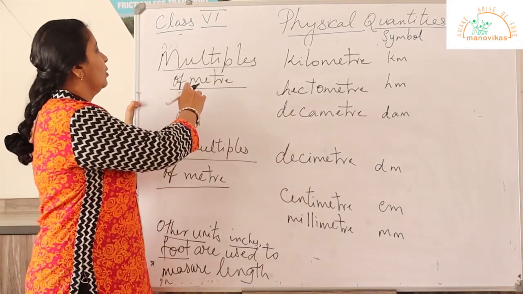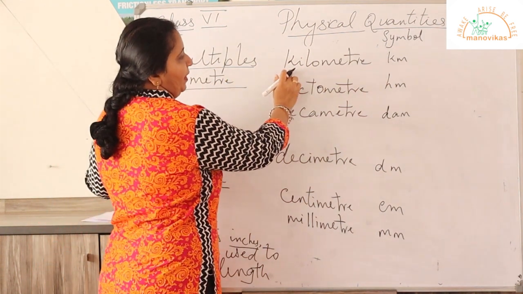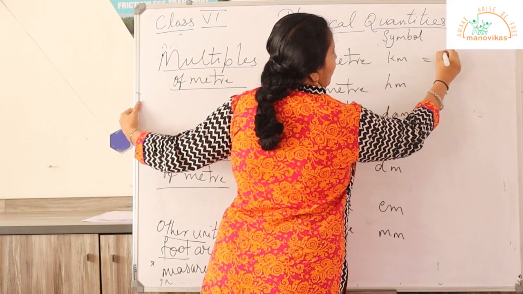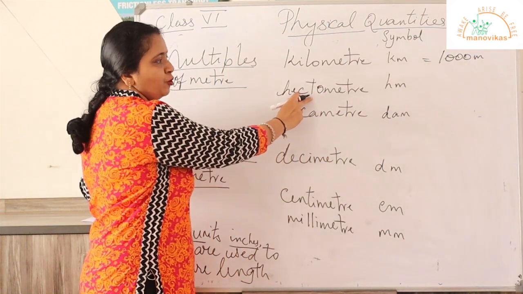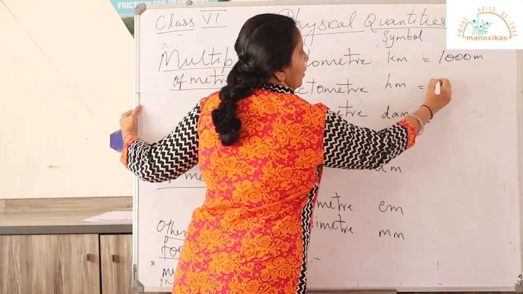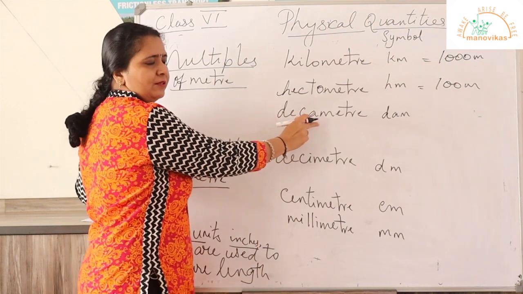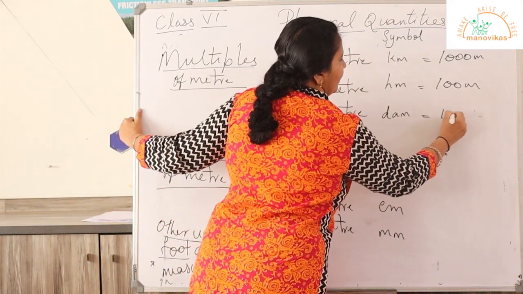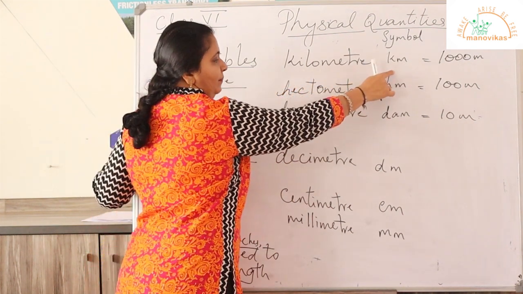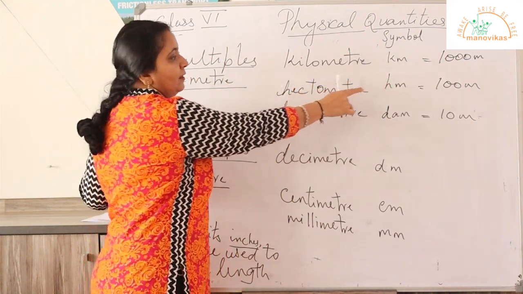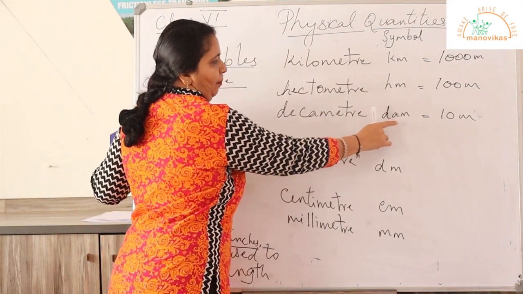Now let us see what are the multiples of meter. 1 kilometer is equal to 1000 meter. 1 hectometer is equal to 100 meter. 1 decameter is equal to 10 meter. The symbol for kilometer is km. The symbol for hectometer is hm. And the symbol for decameter is dam.